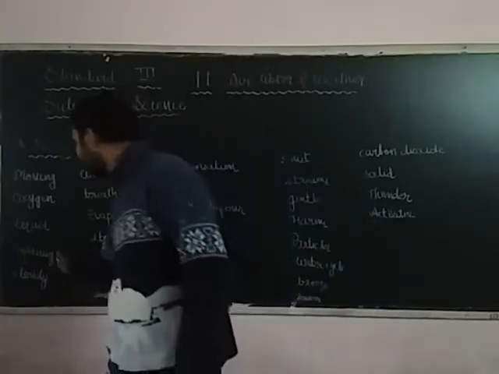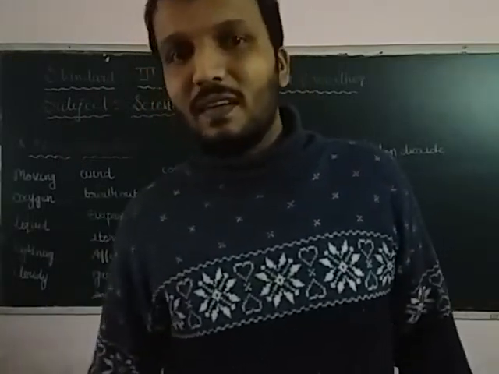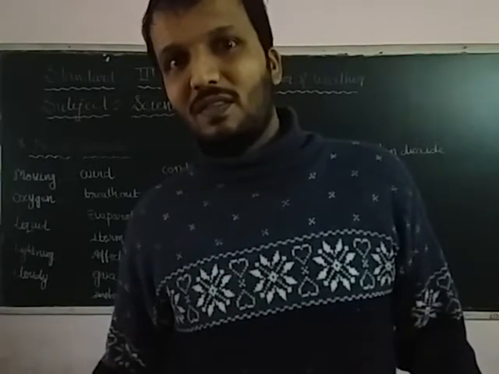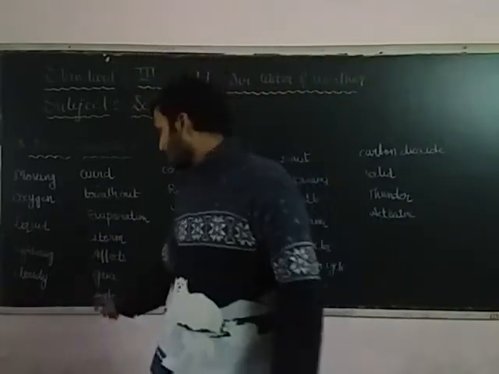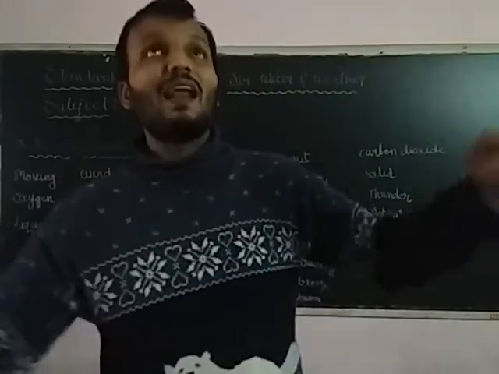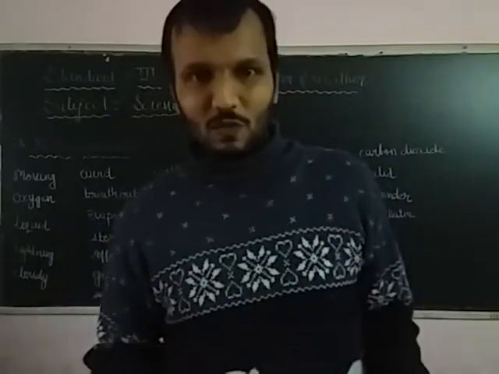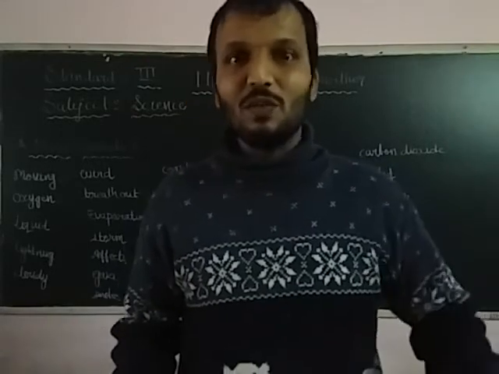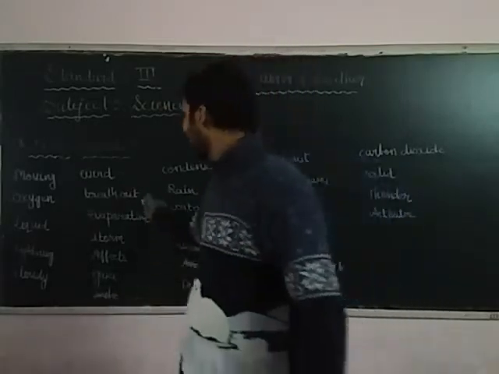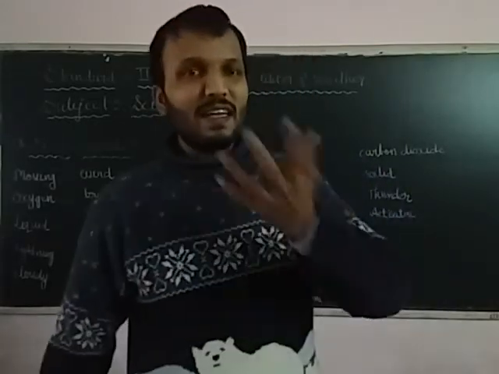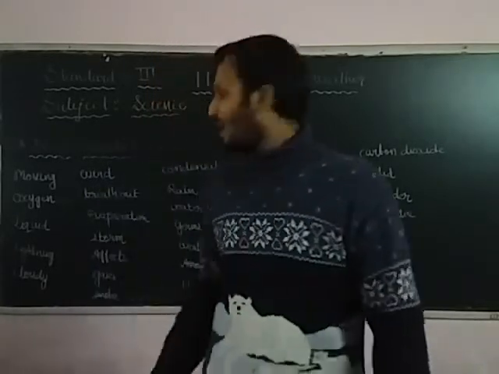Then lightning. Lightning means during rainy season at night there are some lightning in the sky. So that is known as lightning. Cloudy. We can see a number of clouds in the rainy season, right? So that is known as cloudy. Then wind, then breathe out. Whichever we are taking in and whatever we are breathing out, that is known as breathe out.